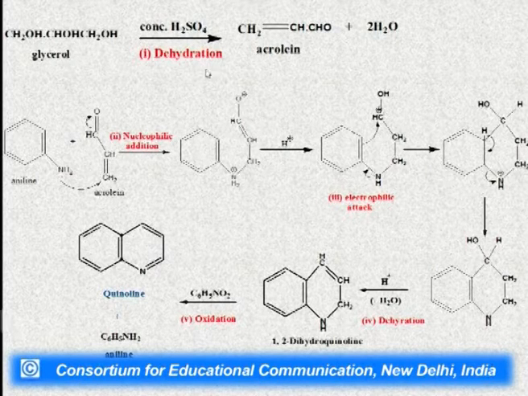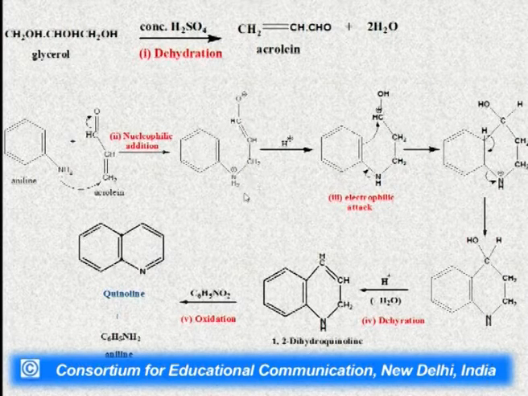It will undergo dehydration with concentrated sulfuric acid to form this acrolein. This acrolein then will undergo nucleophilic addition with the aniline. This is a Michael type of addition which will form this adduct. This is the beta position, this is the functional group, this is position number 1, this is 2, so this is beta-phenylamino propanaldehyde.